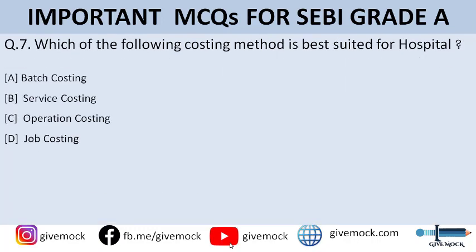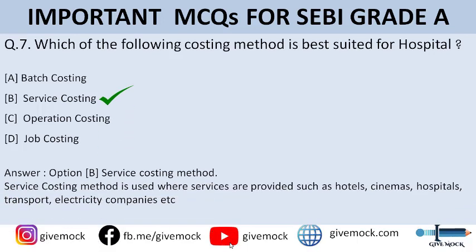Which of the following costing method is best suited for hospital? So you can go through the options here. The correct answer to this question is option B, that is service costing. So service costing method is used where services are provided, such as hotels, cinemas, hospitals, transport, electricity companies, etc. Okay. So hospital is one of the service sector. That is why service costing method is used, and that is best suited for hospital. All right. Moving on to question number eight.